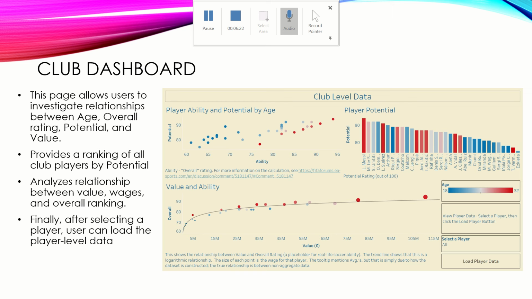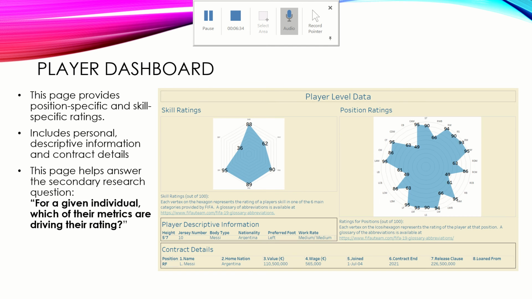The other thing that I wanted to be able to do with this dashboard is, again, tie it to other dashboards. So what you can do is you can select an individual player, and you can load player data, and that will take you to the third and final dashboard. This final dashboard is the player dashboard. It provides position-specific and skill-specific ratings.